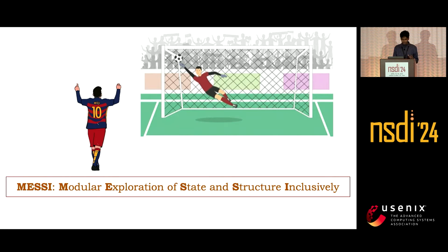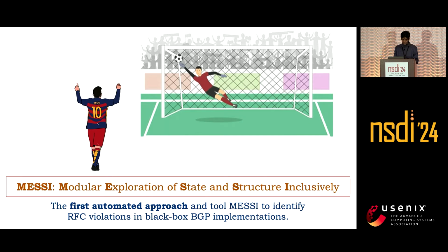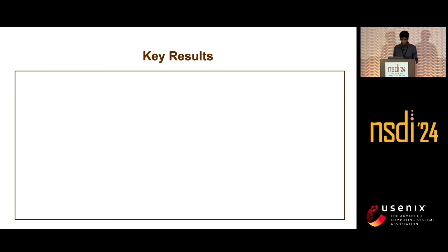In this talk, we discuss our tool and approach, MESSI, modular exploration of state and structure inclusively. This is the first automated approach and tool to test BGP black box implementations and check RFC compliance. There are three key ideas: how we use modular exploration, and how we deal with BGP specific challenges like state and structure. Here are some key results. It generated almost 150,000 test cases.